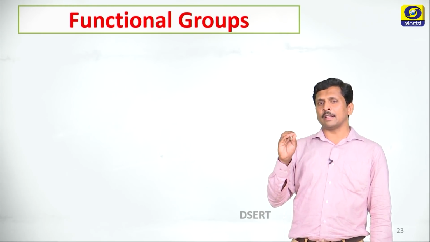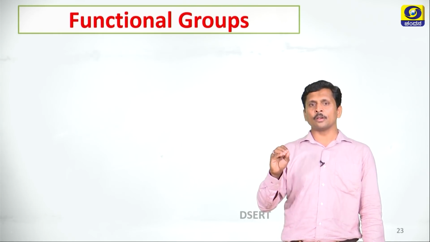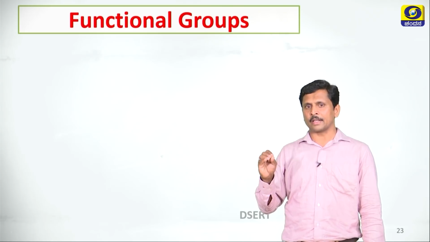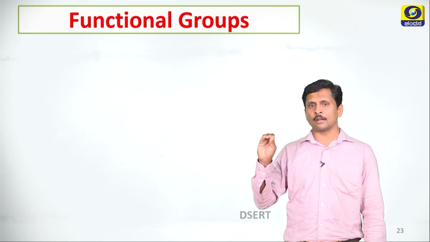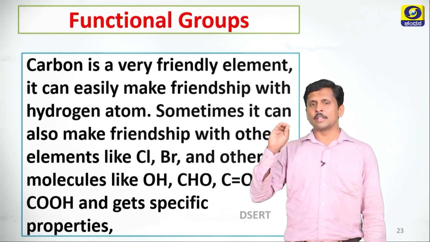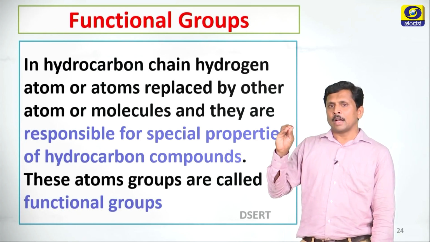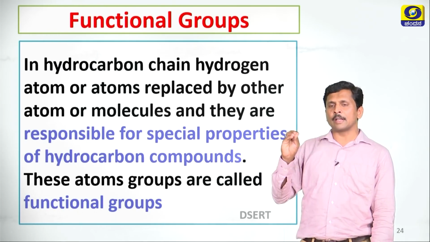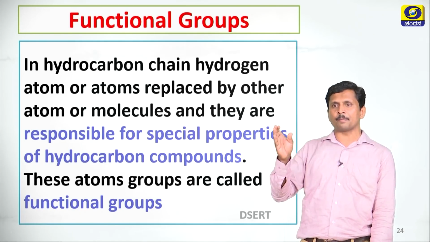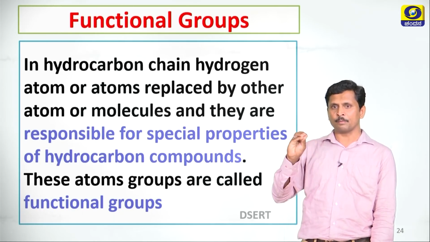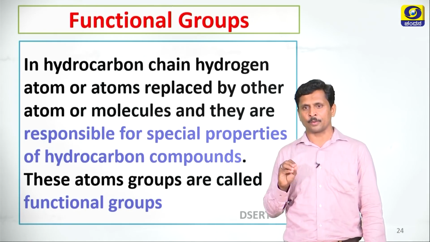Carbon is a very friendly element. It can easily bond with hydrogen atoms and also with other atoms like chlorine, bromine, OH, COOH and other molecular groups, and provide special properties to the hydrocarbons. In a hydrocarbon chain, a hydrogen atom or atoms are replaced by other atoms or groups, and they are responsible for the special properties of hydrocarbon compounds. These atoms or atom groups are called functional groups.